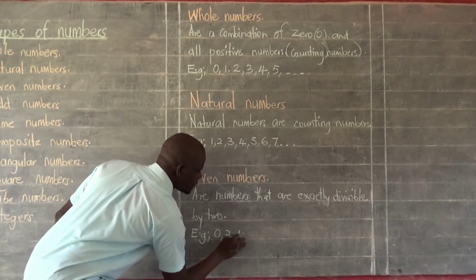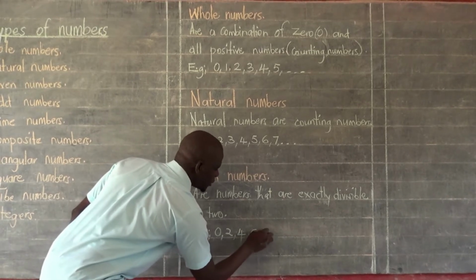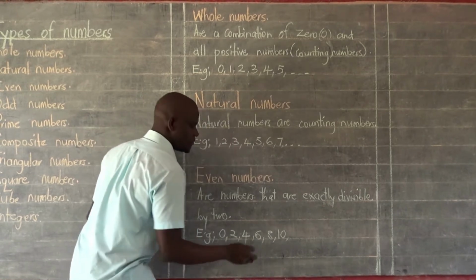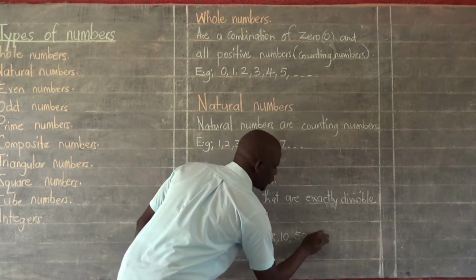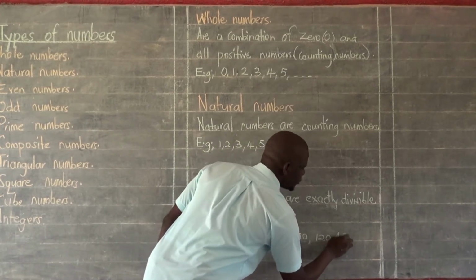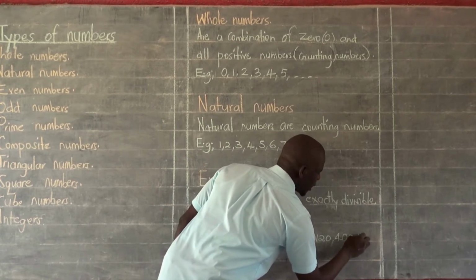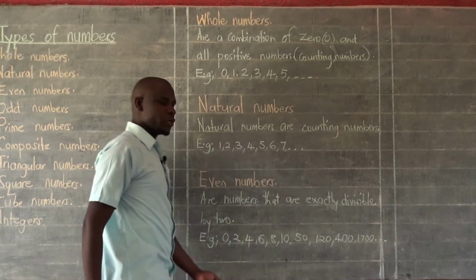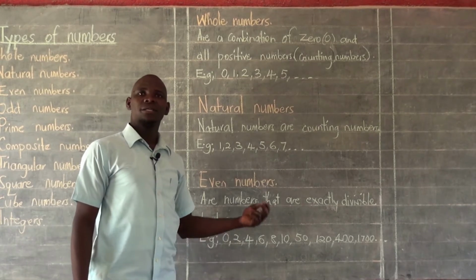2, 4, 6, 8, 10. We shall have numbers like 50, numbers like 120, numbers like 400, numbers like 1,700 and many more. All these numbers are divisible by 2.